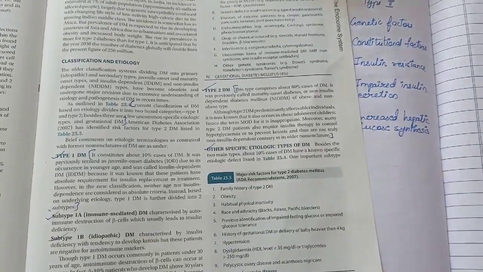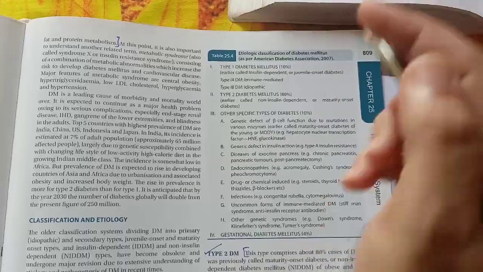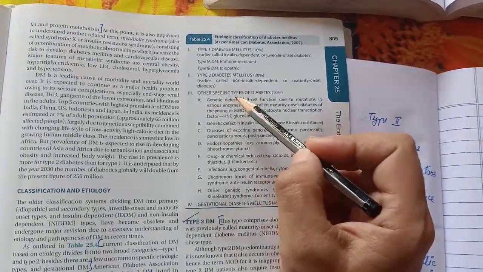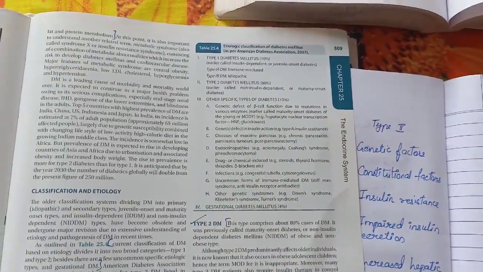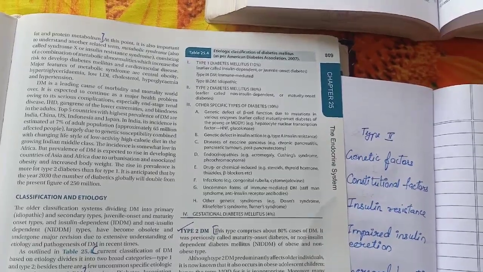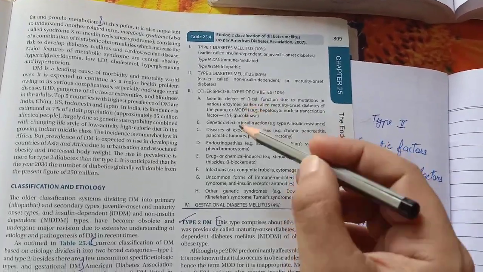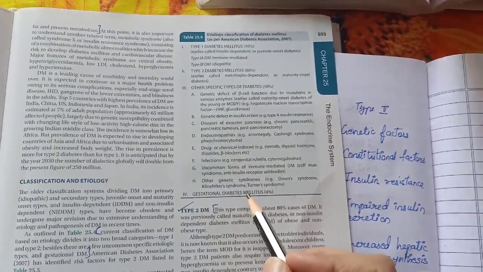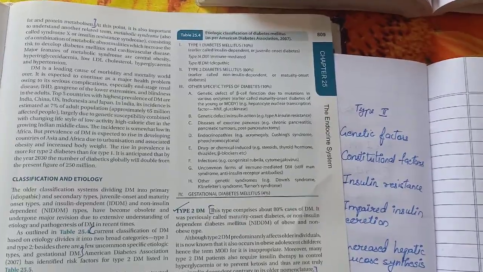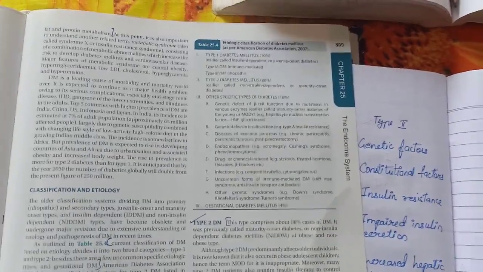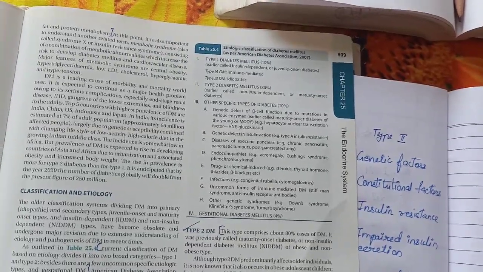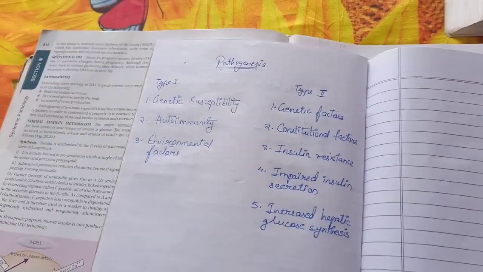There are two more types of the diabetes mellitus. If in this chart it is clear, type 1 and type 2 I had explained. This is known as other specific type of diabetes, or a secondary diabetes. This may develop as a complication of other diseases. So these are listed, you can go through. And last one is gestational diabetes mellitus. This develops during pregnancy, and it may disappear after delivery. However, in some cases diabetes often reoccurs in later life.